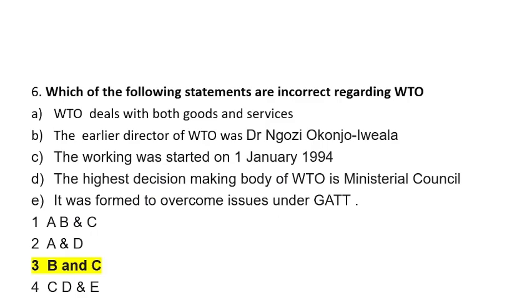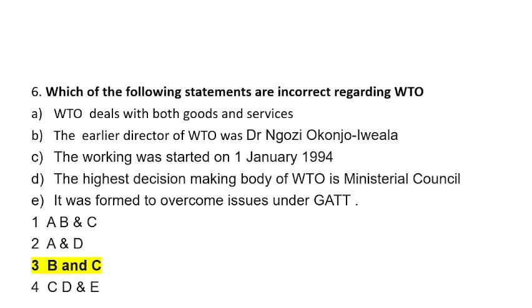Then the highest decision making body of the WTO is Ministerial Council, and it was formed to overcome the issues of GATT. Why? Because GATT was dealing only with goods and there was no dispute settlement mechanism in GATT. In WTO, a proper system is followed to settle disputes among countries with respect to trade.